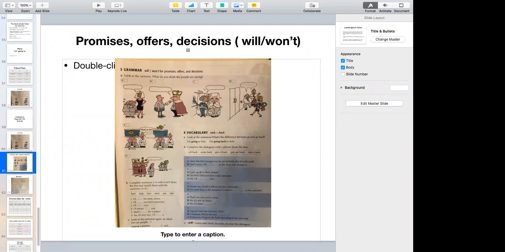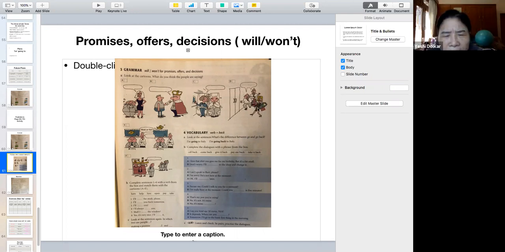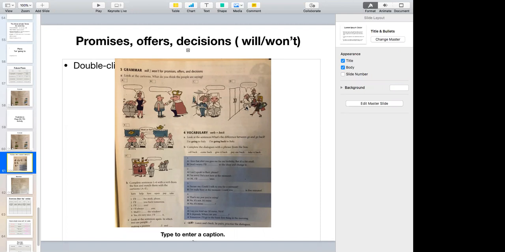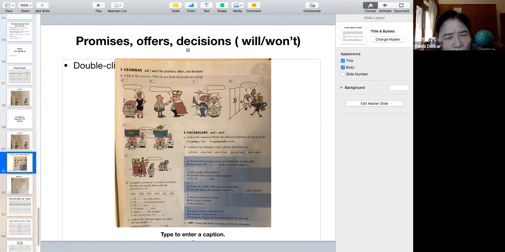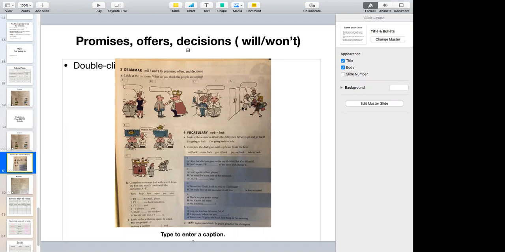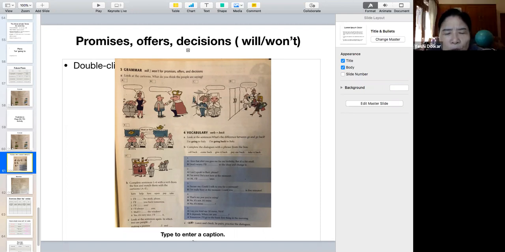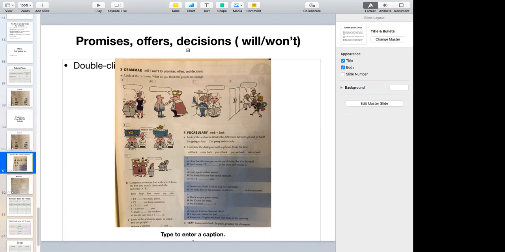Now look at this woman. She's carrying a lot of stuff, and those men are saying something. Also offering. We will open the door. Or we will help you, because she has her hands full. We will help you to open the door.